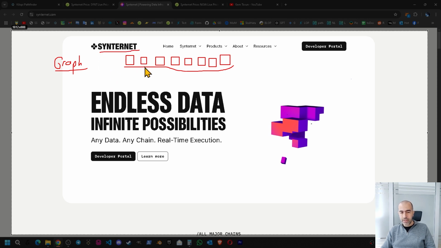These projects are getting the data from the blockchains and serving it to the people who need it. To do that, we need some node operators. So there should be some machines and people. They need to work on getting the data and presenting it to the ones who need it.